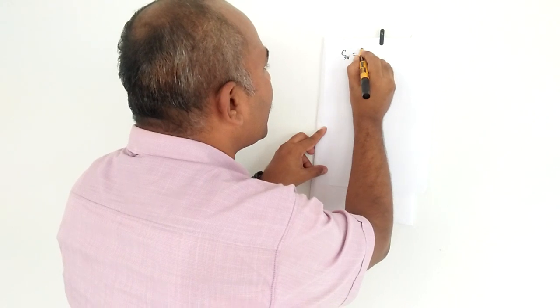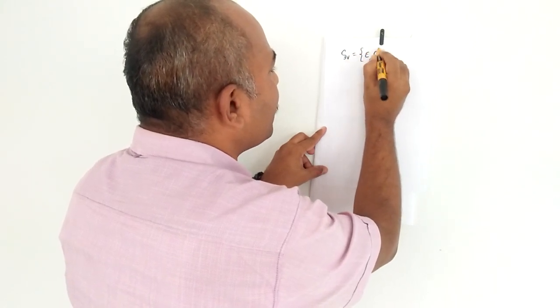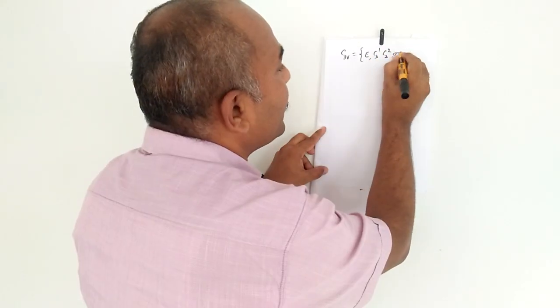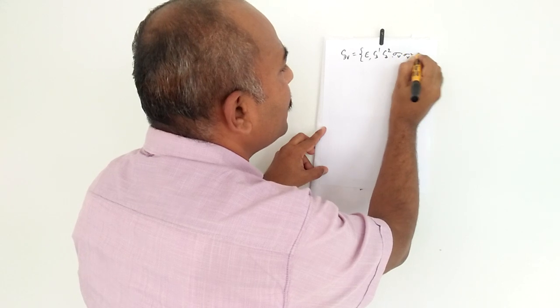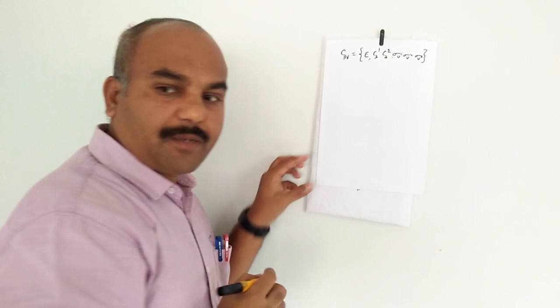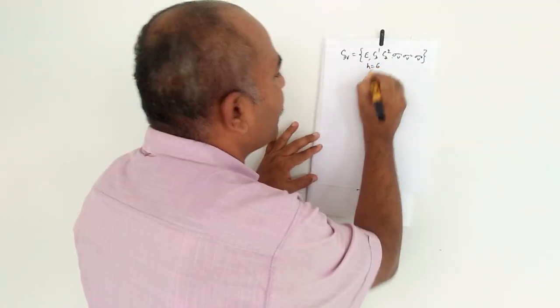There are totally 6 elements: the identity element E, C31, C32, sigma V1, sigma V2, and sigma V3. There are 3 sigma planes present in the ammonia molecule. So h is equal to 6.